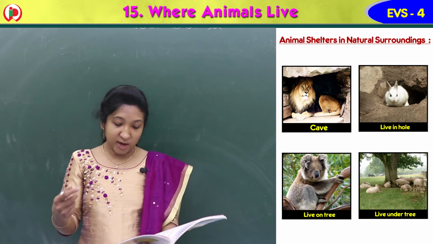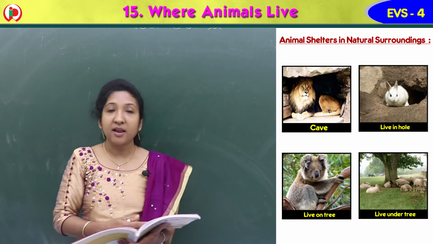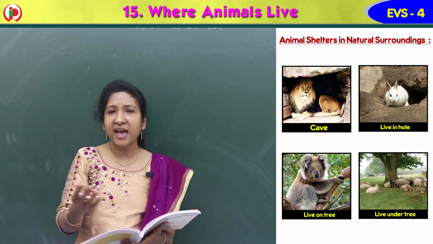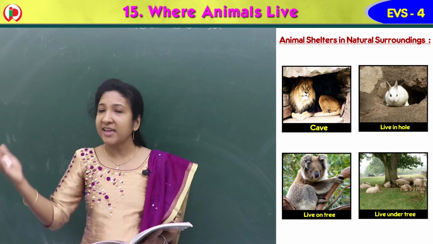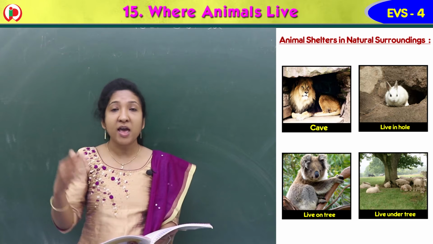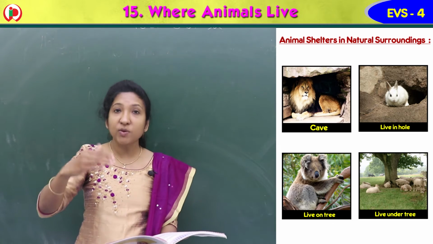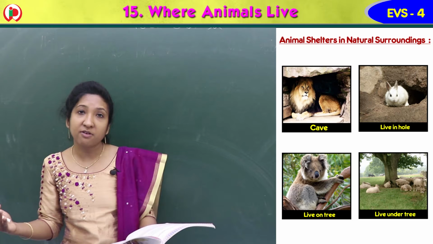We can see some animals in open places like cow, dog, buffalo, cat, etc., on the land itself. Some live in holes, some live in caves. So according to the places where they live, we can divide them into different kinds.